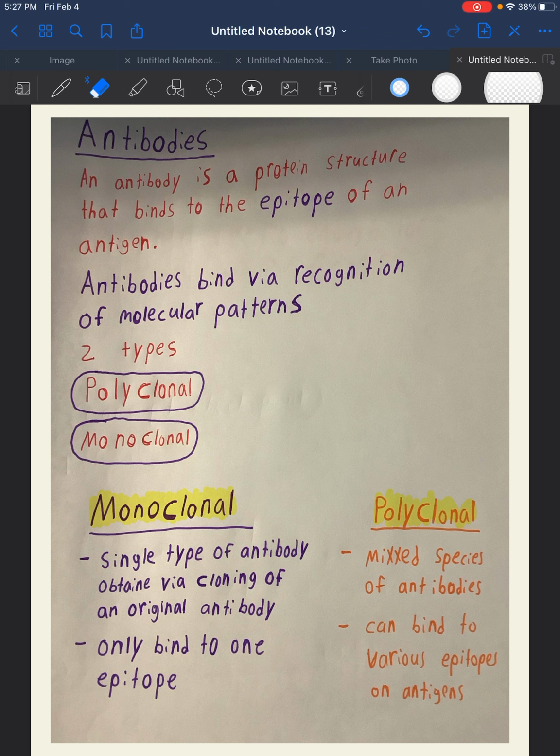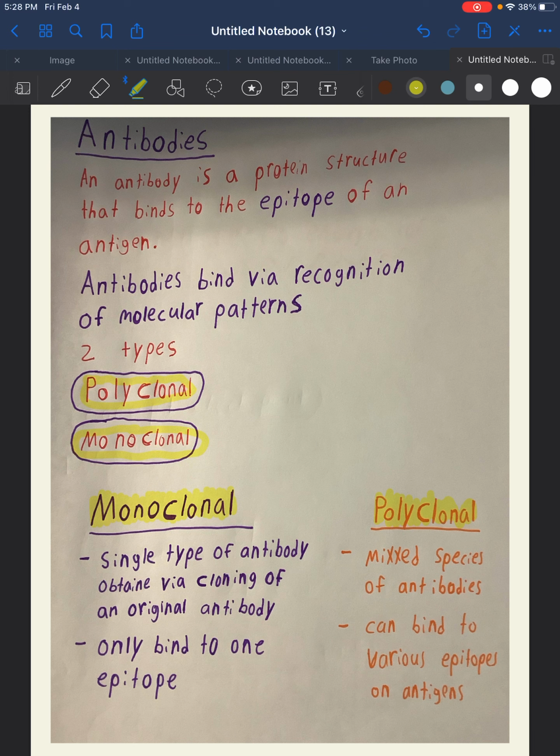Well, an antibody consists of polypeptide chains connected via disulfide bonds. And there are two types of antibodies we really need to look at, polyclonal and monoclonal. Now, how do antibodies actually work? They bind specifically to various epitopes present on antigens. So antigens have a portion of them called an epitope, and that's where the antibody binds.